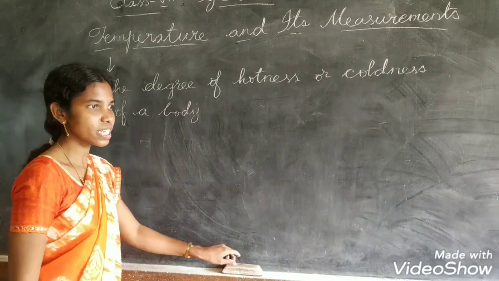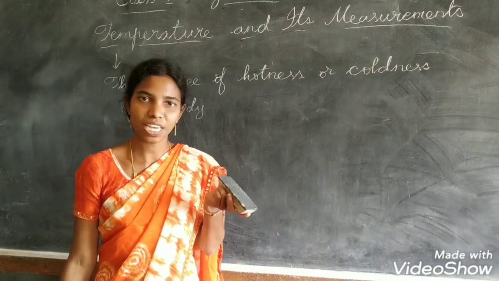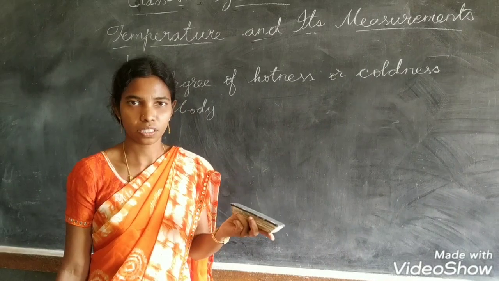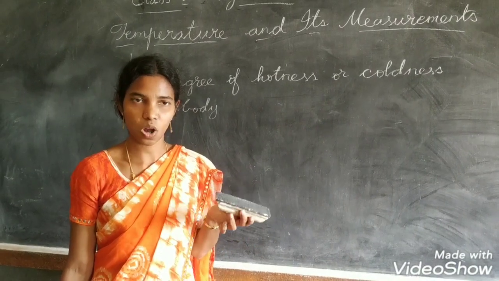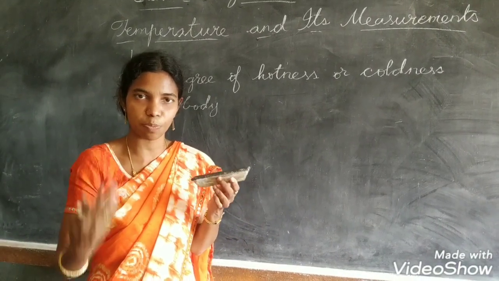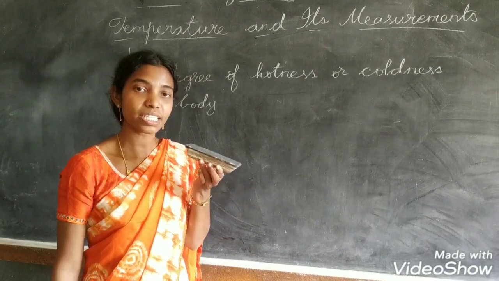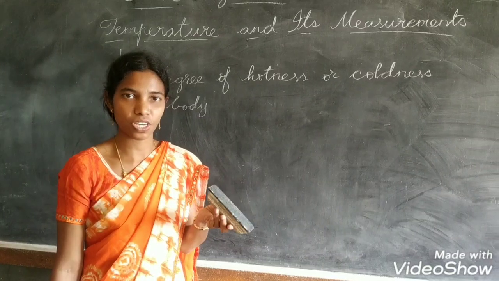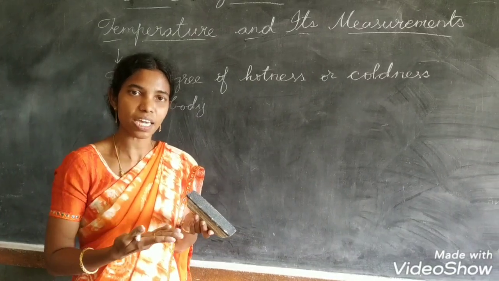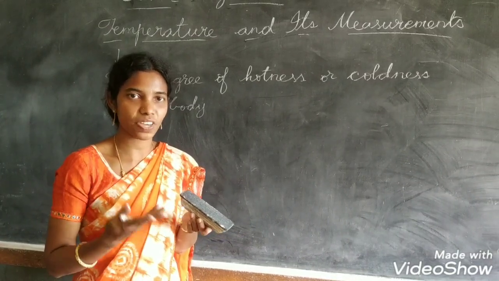So, while you are holding something, whether the object is cold or hot, we should define. Whether it is hot or cold, we should be able to say. So, that measurement, what its temperature is, we should measure. We cannot say whether it is completely hot or what its temperature is.